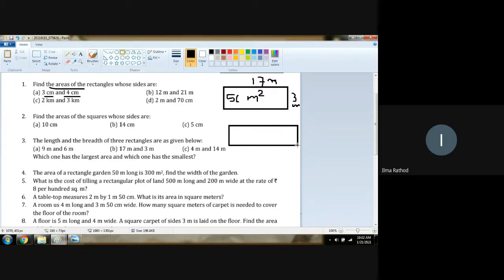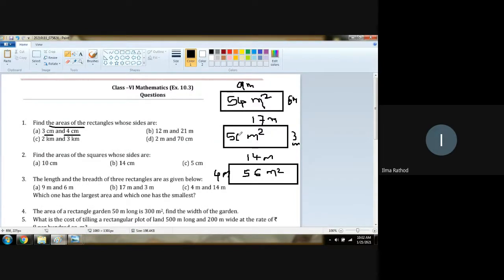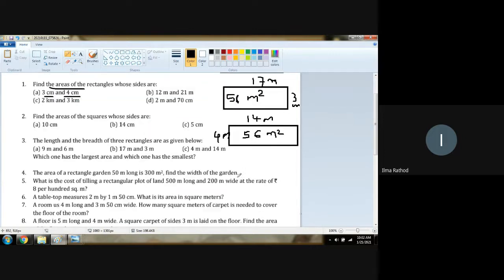We do not have to draw the rectangle. This is the thing I am explaining to you right here. You have to simply do this sum. Length is 14 meter and breadth is 4 meter. Chalo. Now 56 meters square. So which one has the greatest area? C. And which one has the smallest area? B. That's it. Your answer is over.